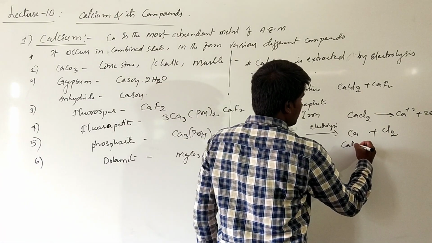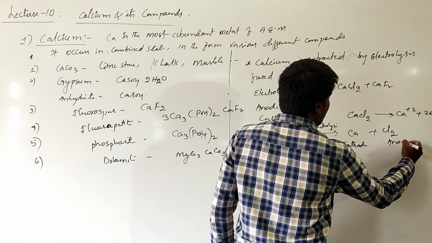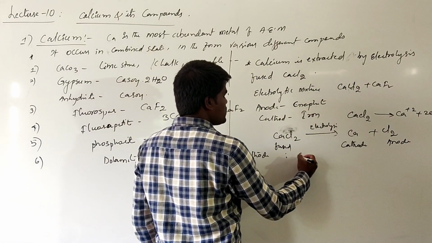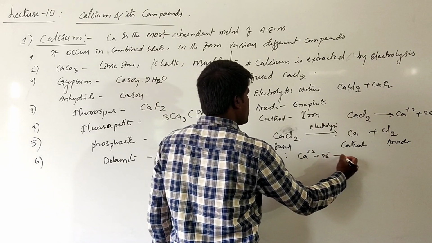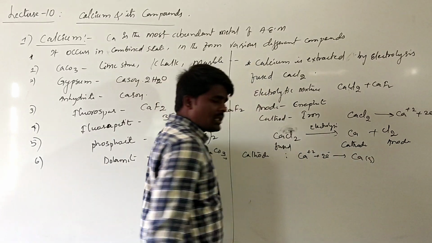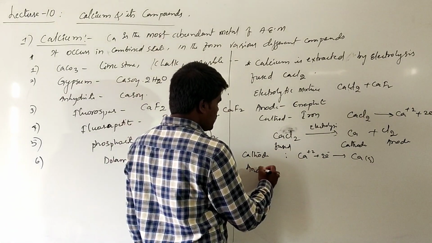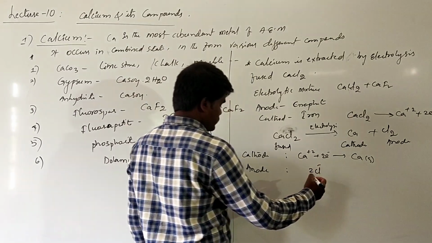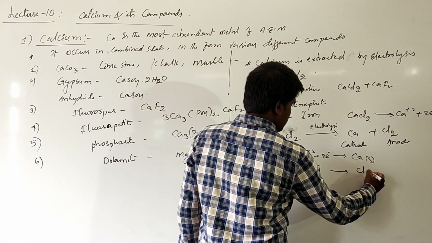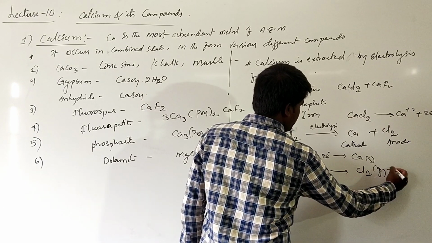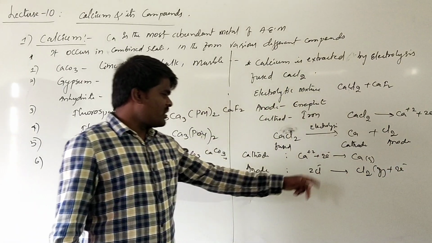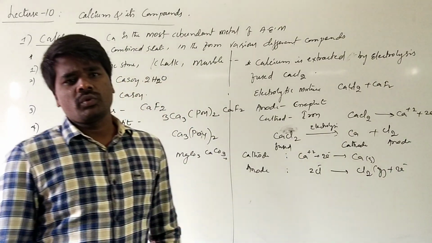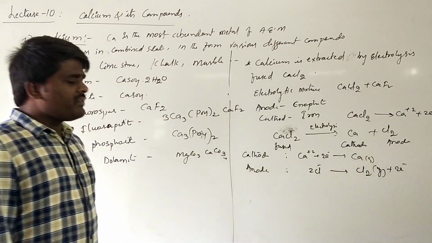So you get calcium at the cathode and chlorine at the anode. At the cathode, Ca2+ reaches the cathode, gets 2 electrons and converts into solid calcium. At the anode, 2Cl- reaches the anode and converts into Cl2 gas with the liberation of 2 electrons. These 2 electrons reach the cathode and reduce Ca2+ to calcium. This is the extraction of calcium.